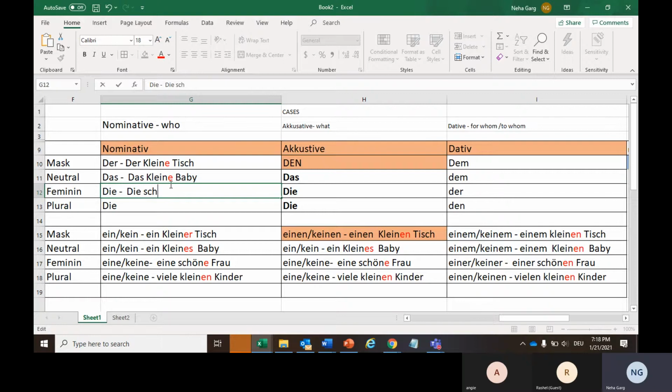Die schöne Frau. Extra e only. Then with plural, it will be viele kleine.